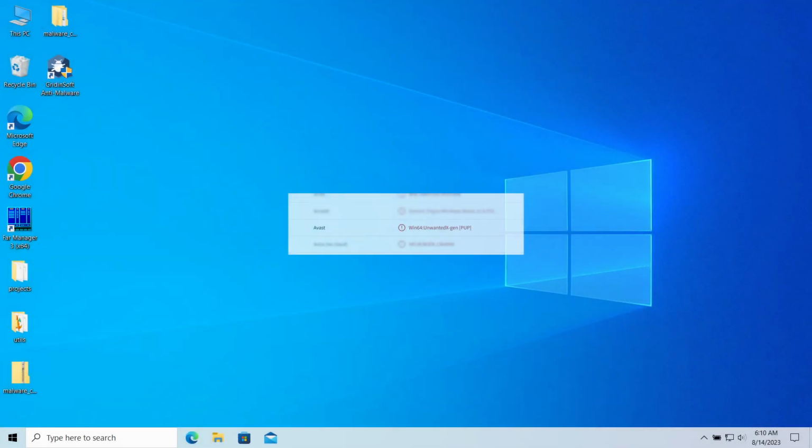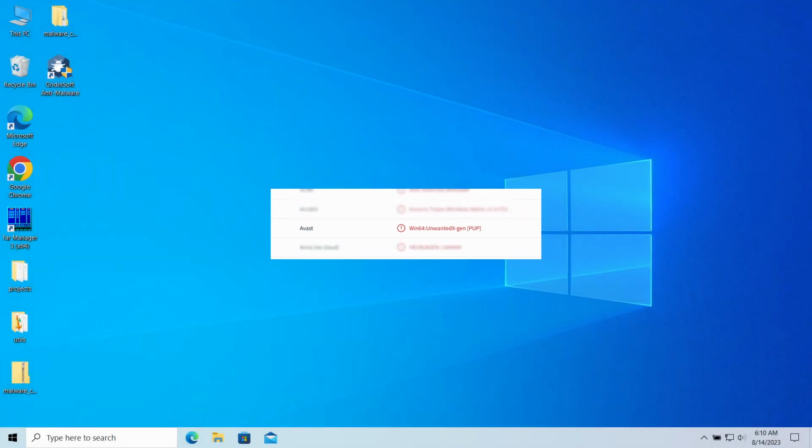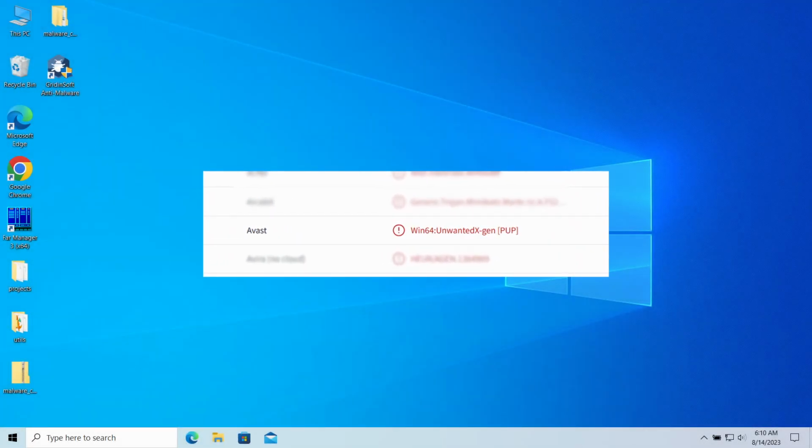Win64 UnwantedX-gen PUP is a detection of an antivirus that you can see popping up in the system. It typically flags an unwanted program that is actively running in the system and can lead to excessive ads, notifications, or system settings being modified without your consent. In this video, I will explain how dangerous it is, whether it can be a false positive, and how to remove it.